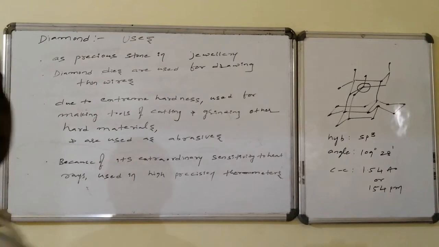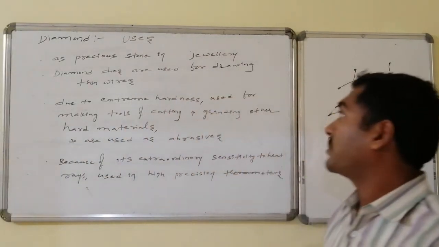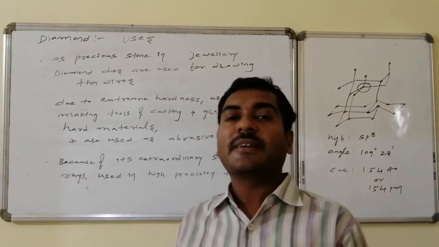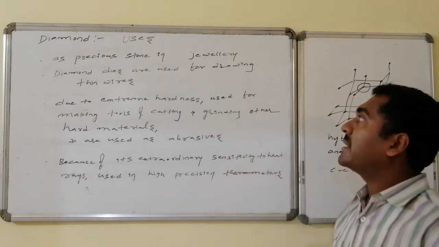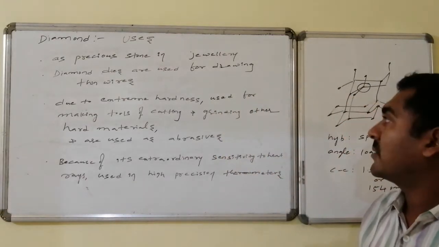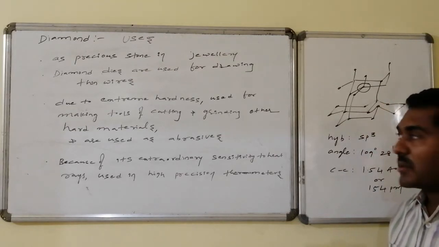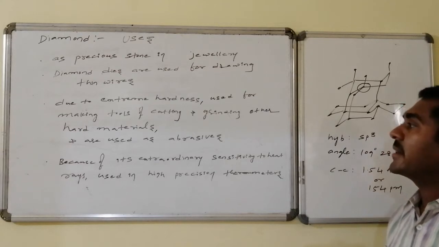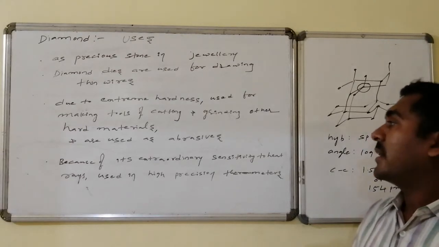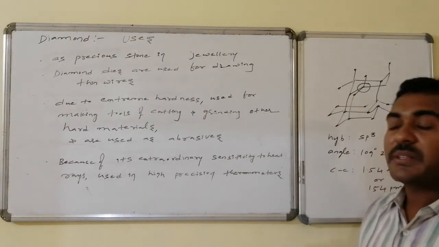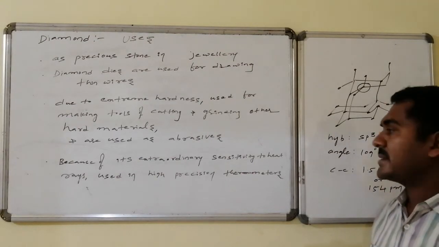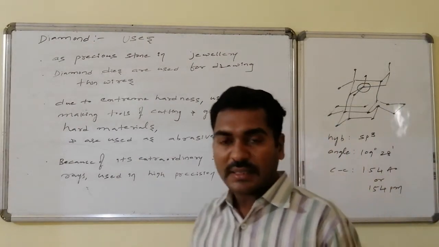Uses of diamond. It is used as a precious stone in jewelry because of its reflective and refractive properties. Diamond dies are used in drawing of wires due to its extreme hardness, and it is used for making tools for cutting and grinding other hard materials, and also as an abrasive. Because of its extraordinary sensitivity towards heat rays, it is used in high precision thermometers.